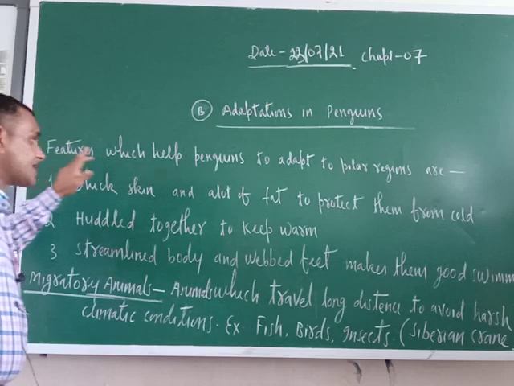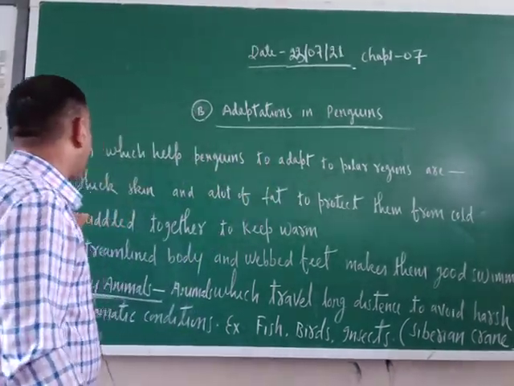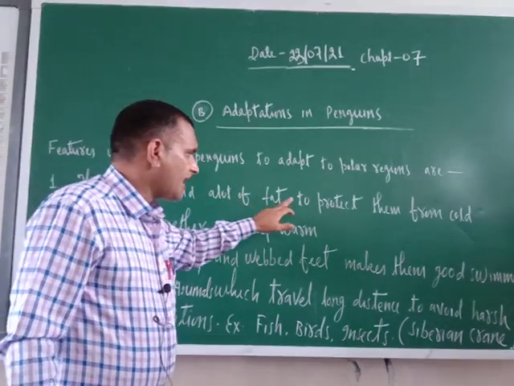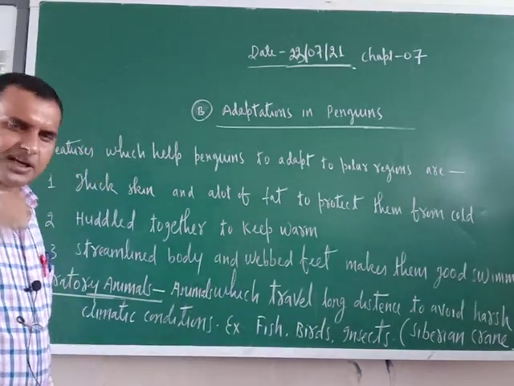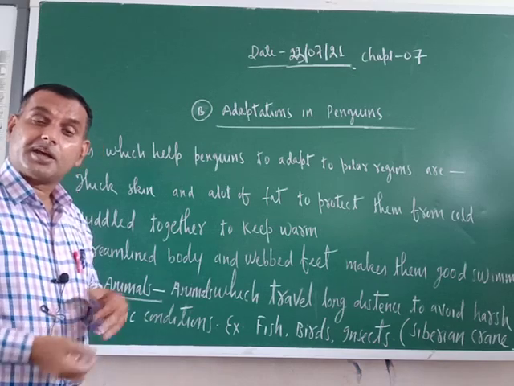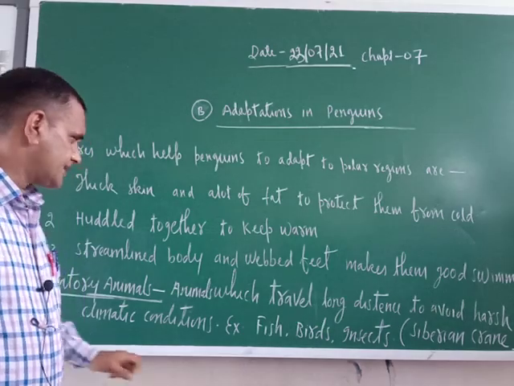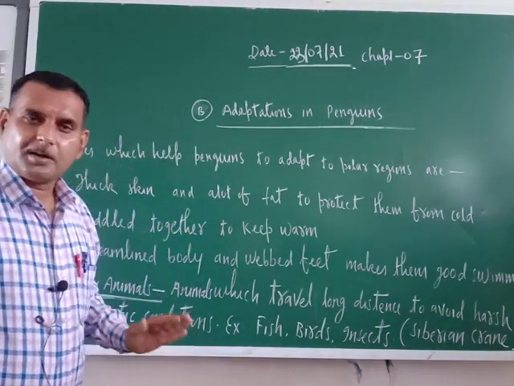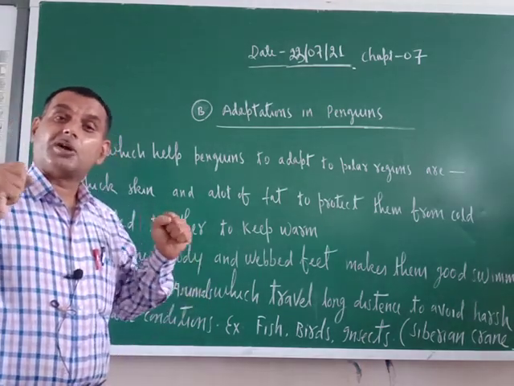The features which help penguins adapt to the polar regions are: number one, thick skin and a lot of fat to protect them from cold. Their skin is very thick, and a lot of fat is deposited on their body which keeps them safe from extreme cold conditions. Next one is huddling together to keep warm. Huddle means they rub their bodies together so that their bodies stay warm.